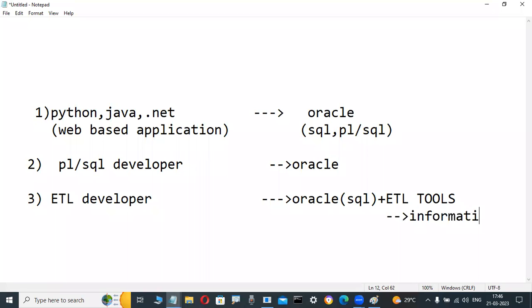This is a popular GUI tool in the olden days, but nowadays also so many projects are available. Informatica is a worldwide popular ETL tool. Nowadays, another ETL tool also, for the last 4 or 5 years, so many fellows are learning only Talend. That also has more opportunities nowadays.